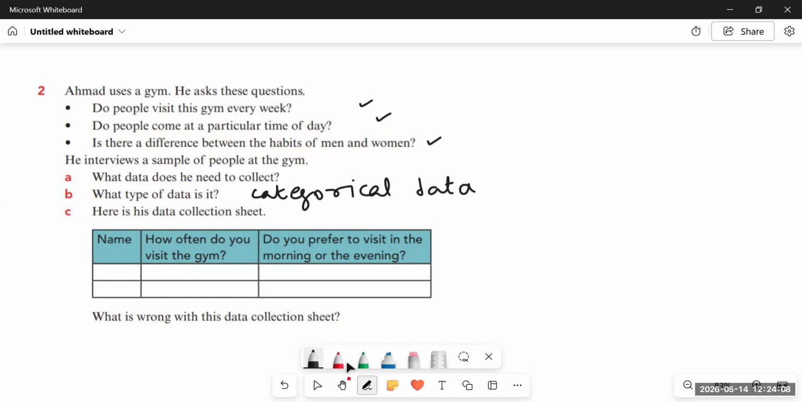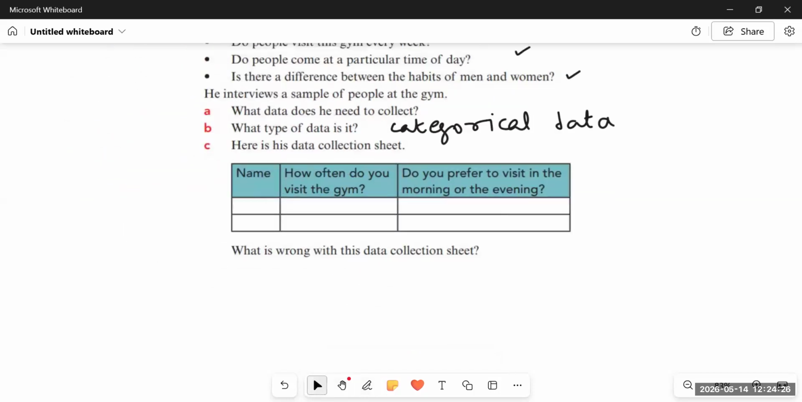Next part is here is his data collection sheet in which we have the first one as the name. The second one is how often do you visit the gym? And do you prefer to visit in the morning or in the evening? So what do we have to do? We have to find what's wrong with this data collection sheet.